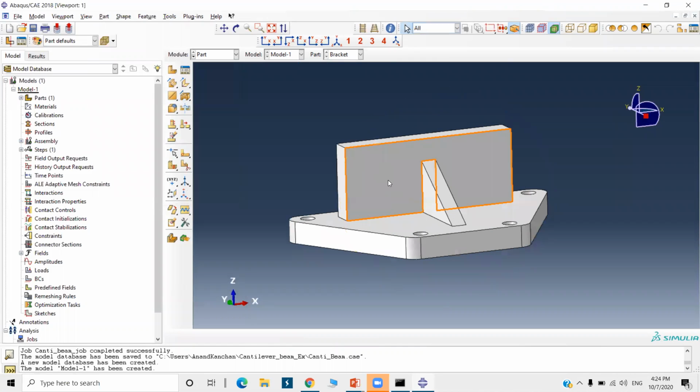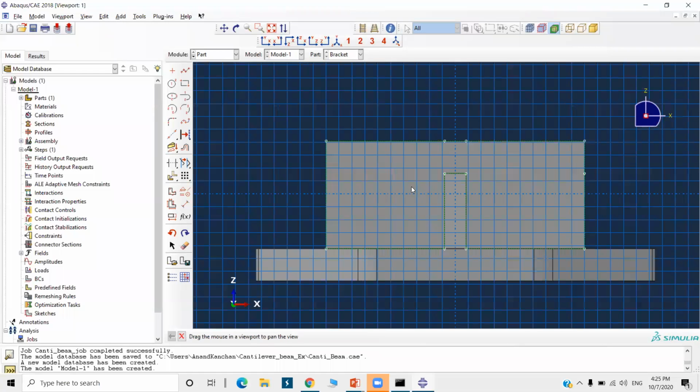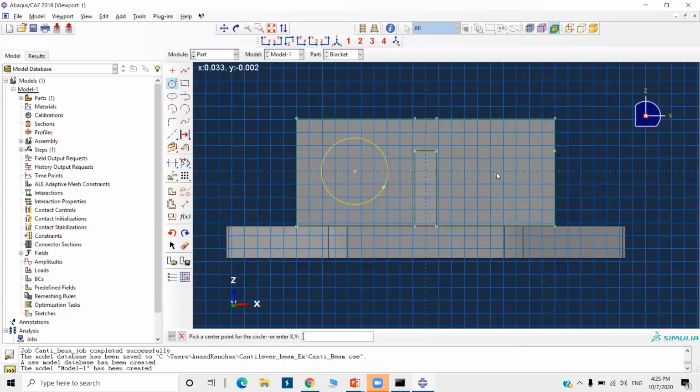Now we will create two holes here. Go to shape, cut, and extrude. Select this plane. Select this as vertical and on the right. Select a circle command and just create a circle here. Dimension it. So radius is 0.012. Okay.